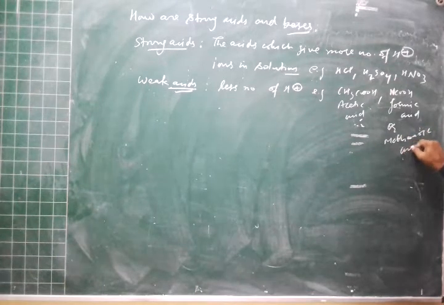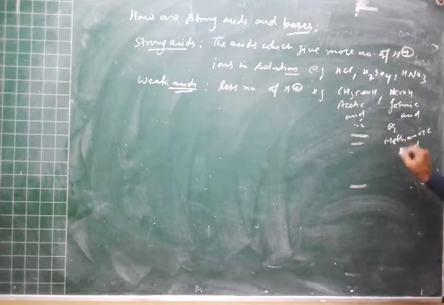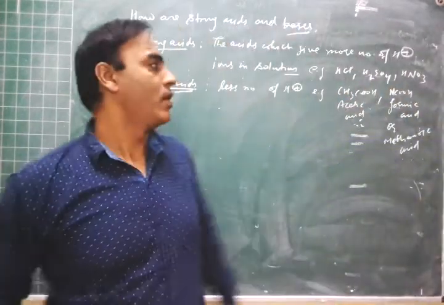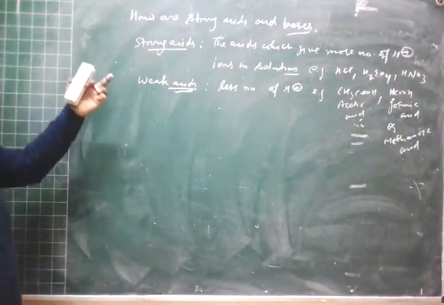So these are about strong acid and weak acid.